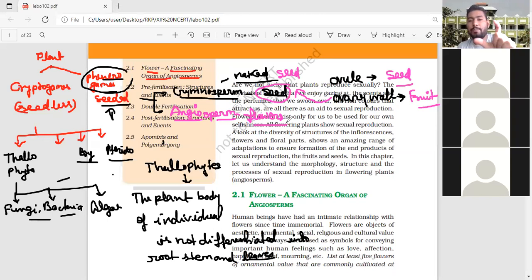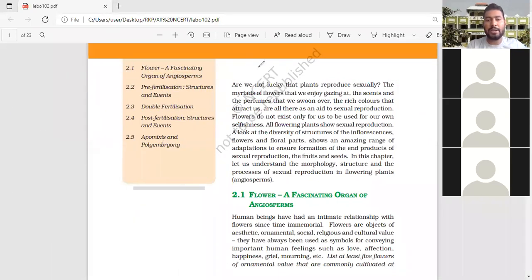Okay, so these are the basic things which we studied in class 11, but now I know you have to forget. So just recapitulate this concept and come to the topic, that is reproduction in flowering plants. Sexual reproduction in flowering plants. Okay, let's come. Flower is the fascinating organ of angiosperm, because angiosperm is the only plant which has the flower. We have seen no flower is found in algae, bryophyte, pteridophyte, gymnosperm. Only in the angiosperm are flowers present.